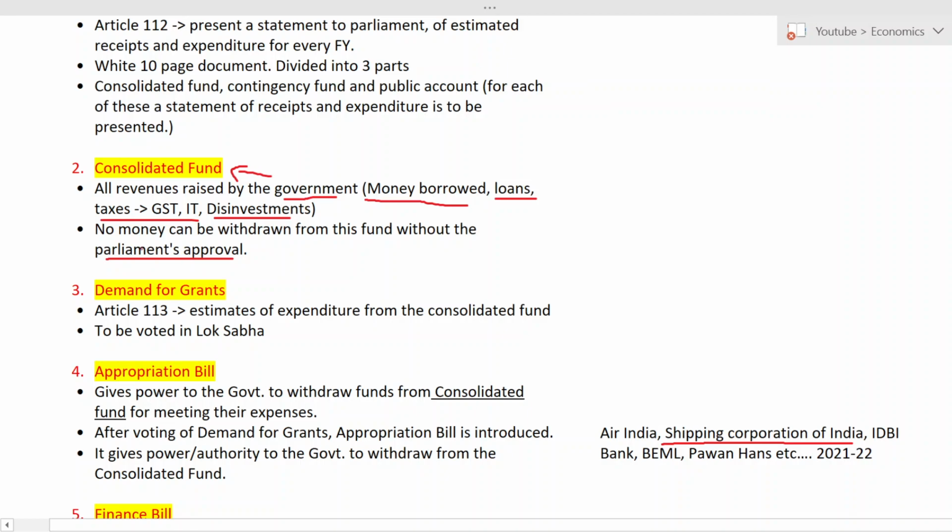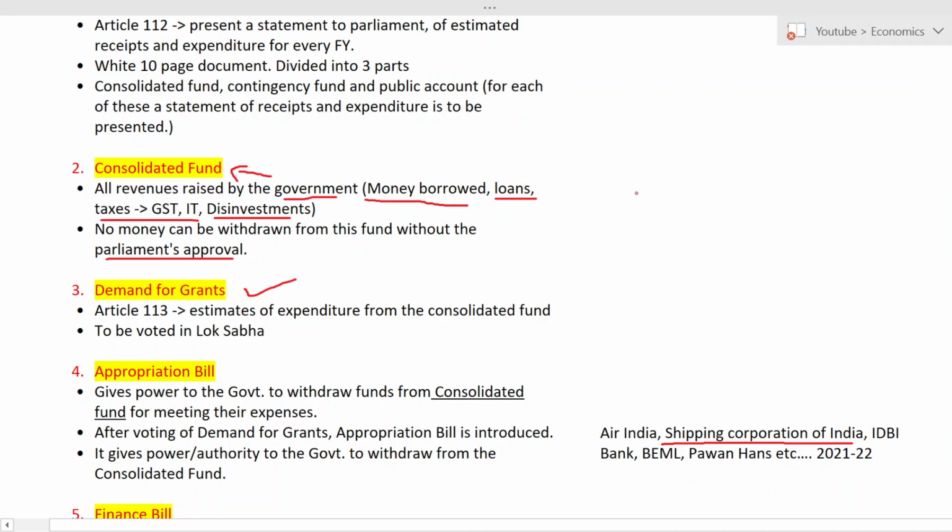If they want to take money from the consolidated fund, they have to ask parliament. They have to say, please approve me to withdraw the amount from the consolidated fund. For that, what do they have to do? They have to pass a demand for grants in the parliament. Now, let us take an example.